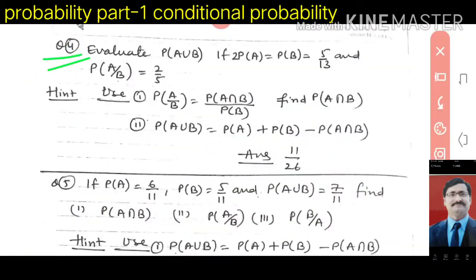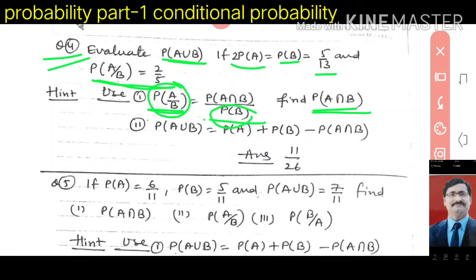Question number 4: you have to evaluate P(A∪B), if 2P(A) equals P(B) equals 5 upon 13 and P(A|B) is given as 2 upon 5. Look here, P(A|B) is given to you, so you can use the formula P(A∩B) upon P(B) and find P(A∩B). P(A|B) and P(B) are given, so you put them in and find P(A∩B). After that you have to find P(A∪B), which equals P(A) plus P(B) minus P(A∩B).